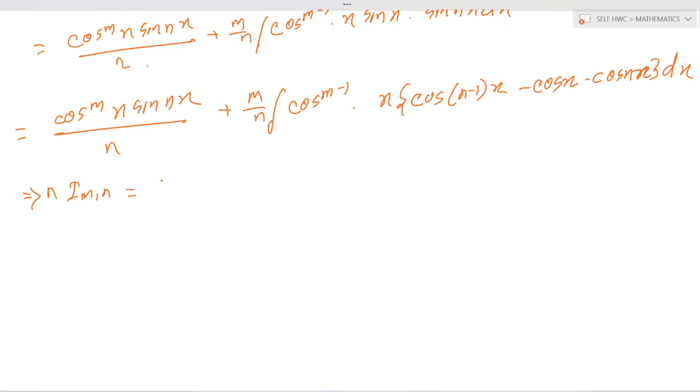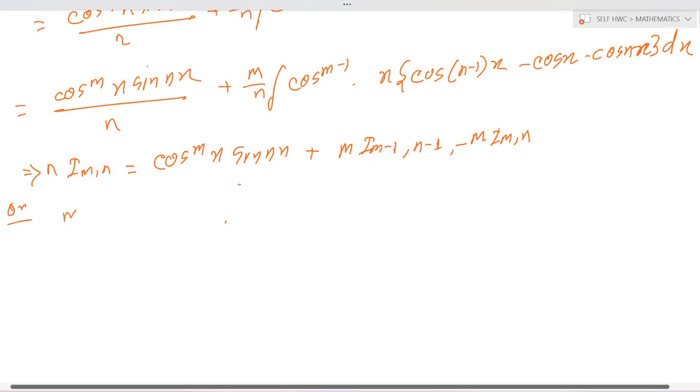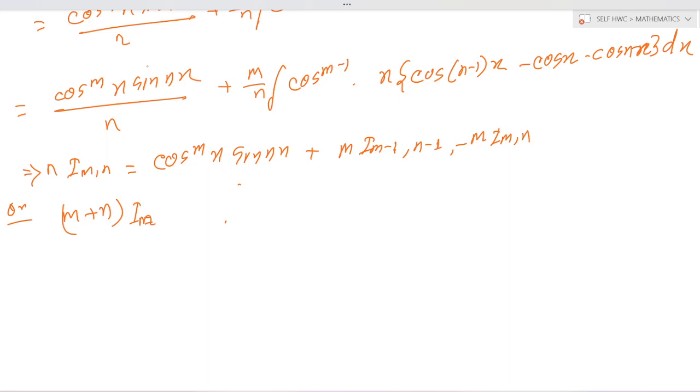Okay, this is equal to cos to the power mx sin nx plus m into I m minus 1 comma n minus 1 minus m into I m comma n. Okay, or m plus n times I m comma n is equal to cos to the power mx sin nx plus m I m minus 1 comma n minus 1.